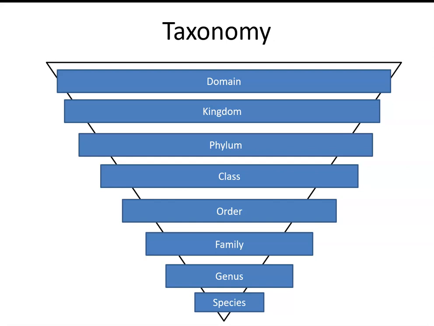The largest group that any organism will be in is called its domain. From there, each domain is broken up into smaller pieces called a kingdom. Each kingdom is broken up into different phylums. Phylums are broken up into classes. Classes are broken up into orders. Orders are broken up into families. Families are broken up into genuses. And then from there, you can find the specific species of the organism.